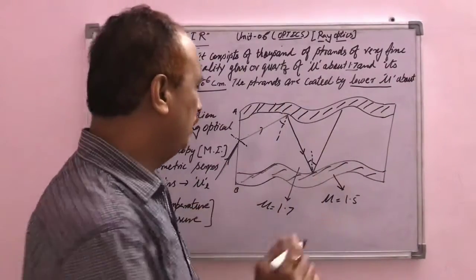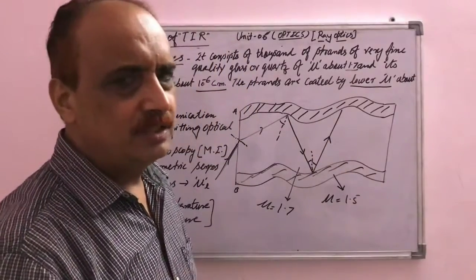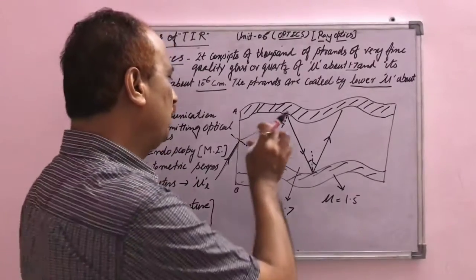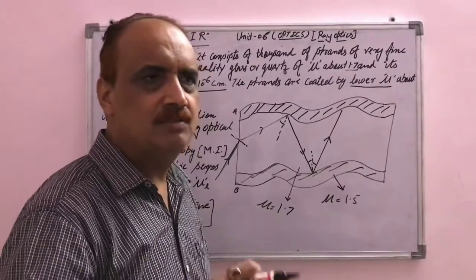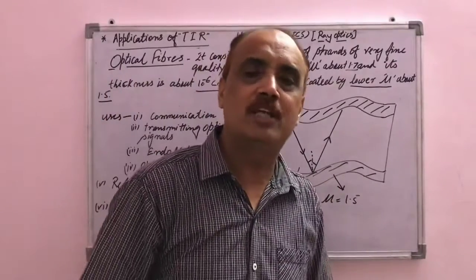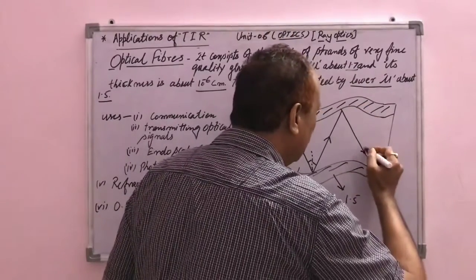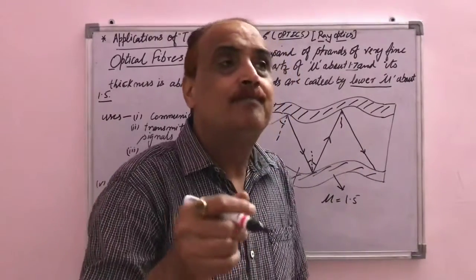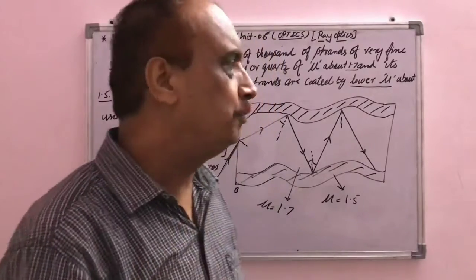So in every case the angle of incidence is more than the critical angle for the given pair of media, so reflection takes place again and again. So we can say that multiple reflection takes place again and again, and the rays bend like this continuously, reflected back continuously inside the filament, or you can say inside the strand of the optical fiber.